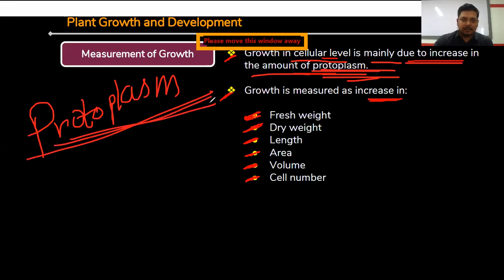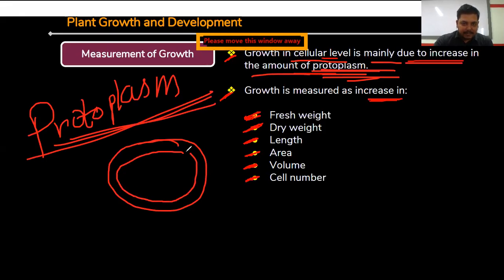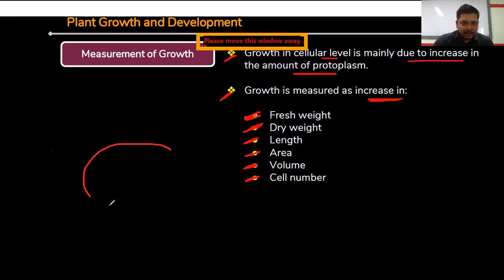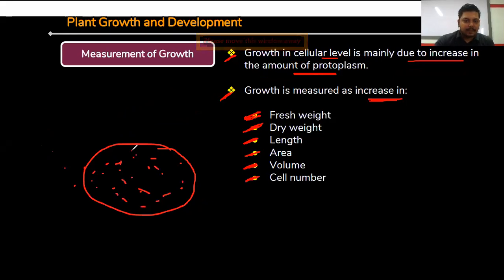Protoplasm or cytoplasm, right? This is the plant cell, and this is the cell wall. If we cut through the cell wall, the inner side of the cell is known as the protoplasm of the cell. So an increase in protoplasm content can indicate the growth of the plant body. Within the protoplasm, the nucleus and many cell organelles are there: ribosomes, endoplasmic reticulum, Golgi bodies. All of these are within this protoplasm. So when its content increases, the plant is showing growth.